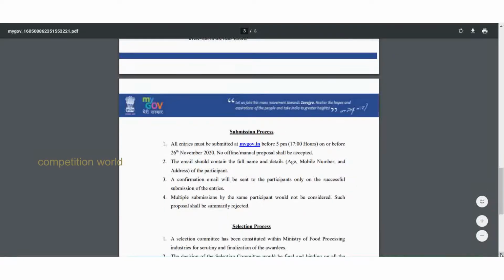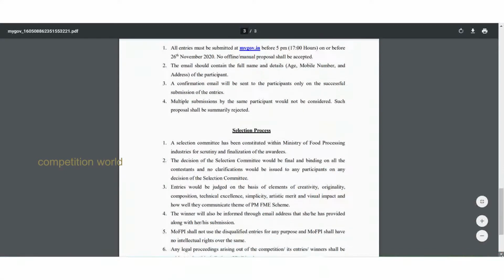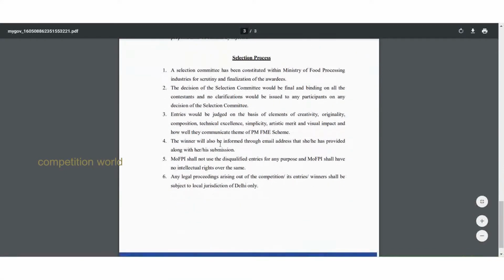Submission process. All the entries must be submitted by email with the full details, even age and mobile number, everything, and you will receive a confirmation message by email. Then the selection process: the committee will select the entries. That is the PMFME scheme tagline contest. So let us see how to participate in the competition.